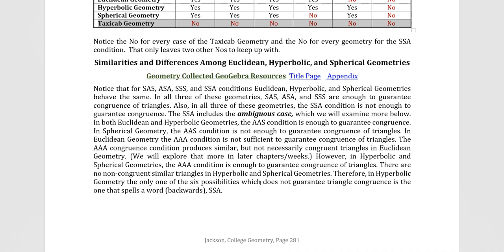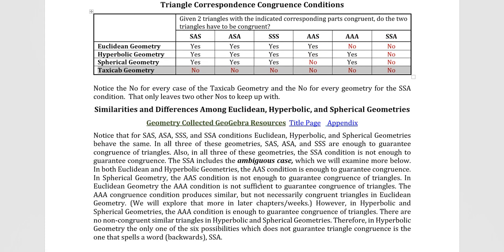So let's look at some similarities and differences among the different geometries here. Okay, notice that SAS, ASA, SSS, and SSA conditions in Euclidean, hyperbolic, and spherical geometries behave the same.